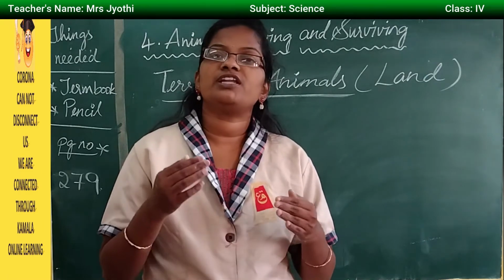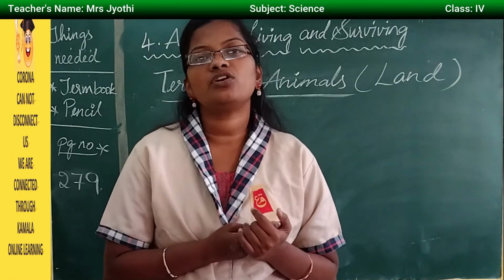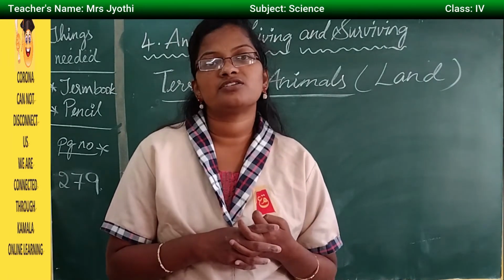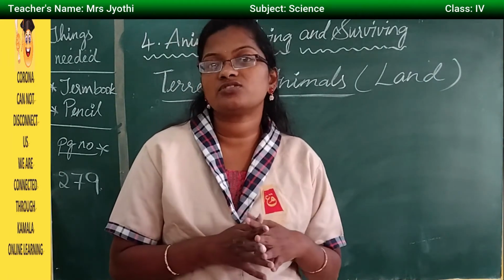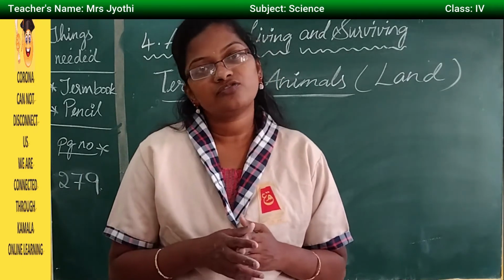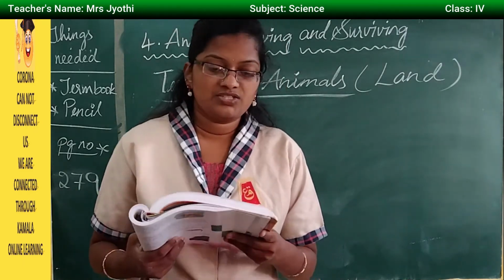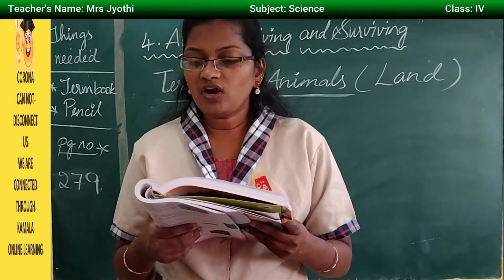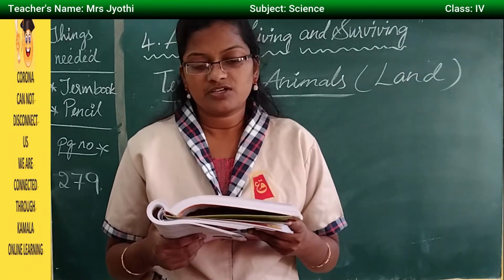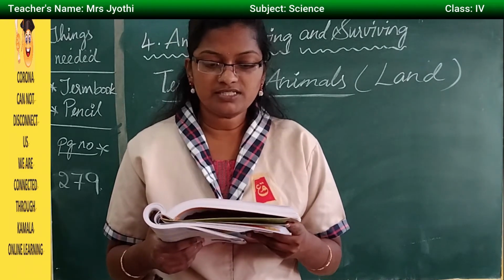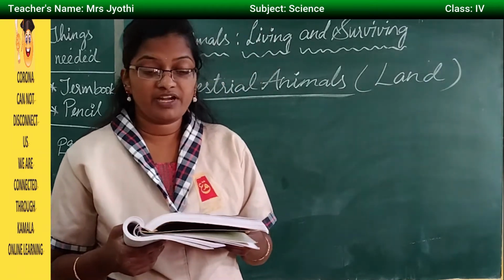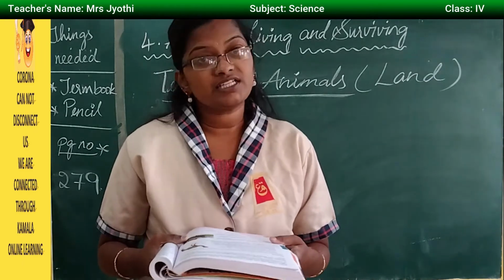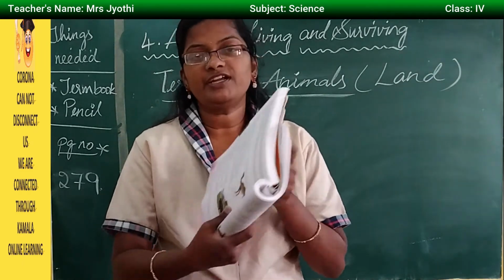And few animals, if you see, like lion, cheetah, wolf, fox and all, they live in the jungle area. They live in the forest areas. They do not live along with us in the society. They live only in the forest. So deserts, forest, coastal and mountain regions are all terrestrial habitats. So let us learn how different animals have adapted to their natural habitats in different ways. So under terrestrial habitat also there are again different habitats.